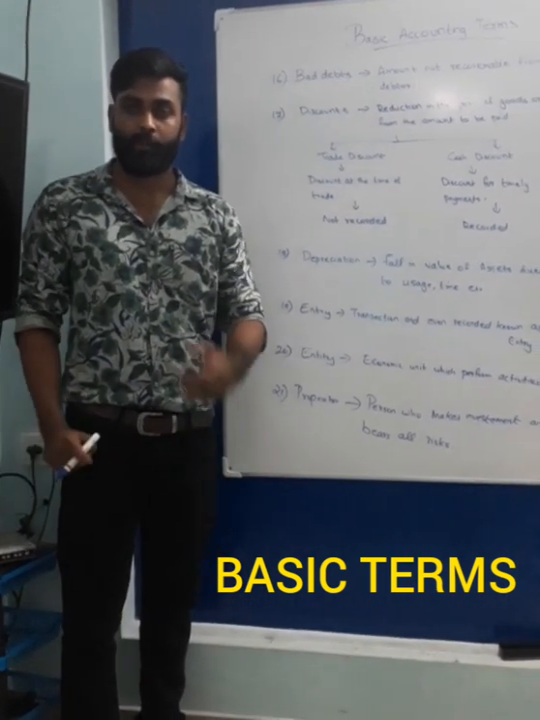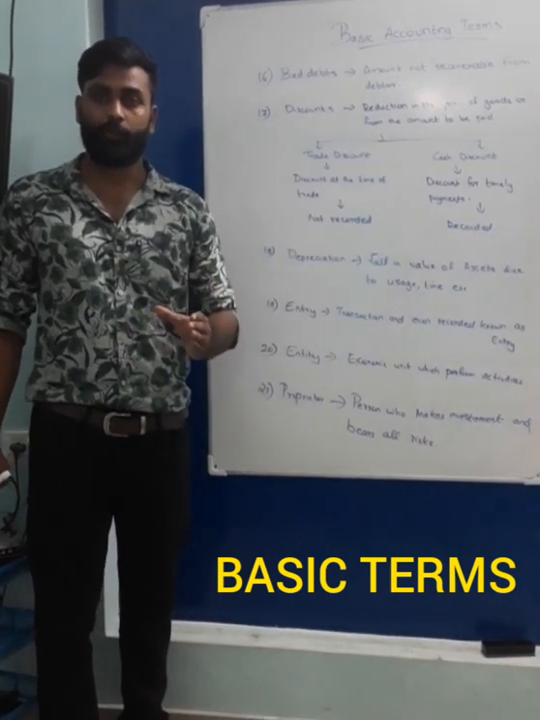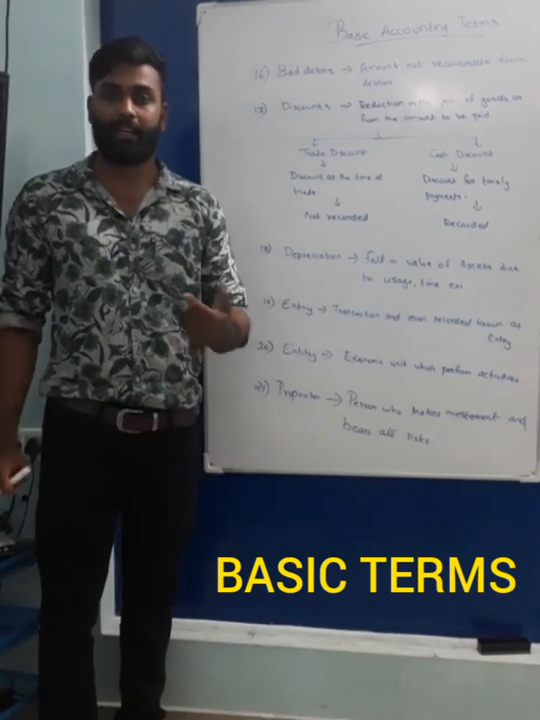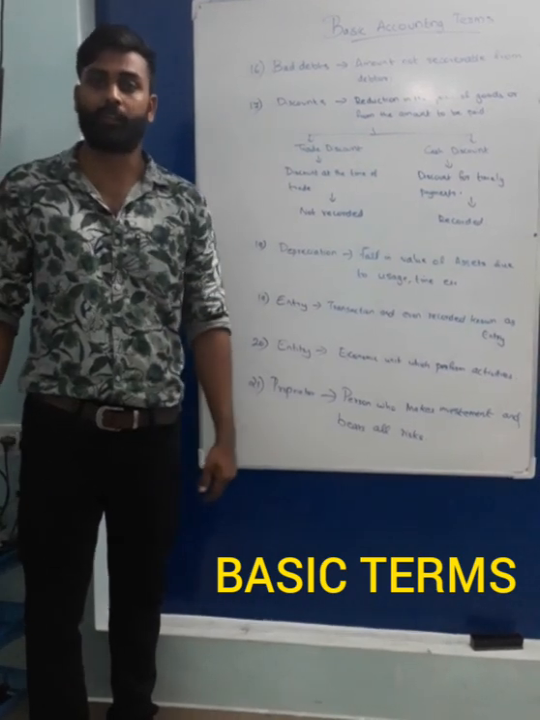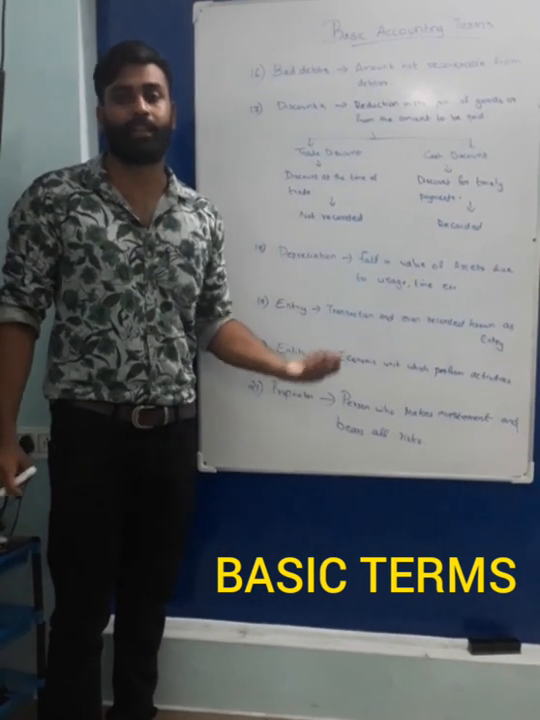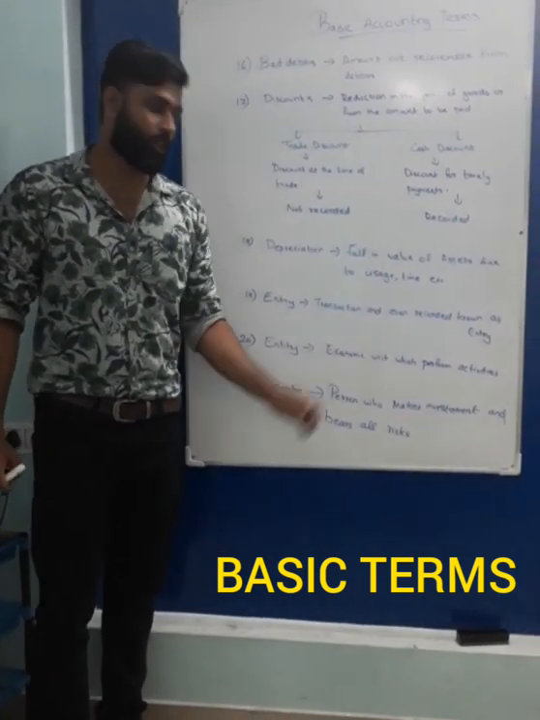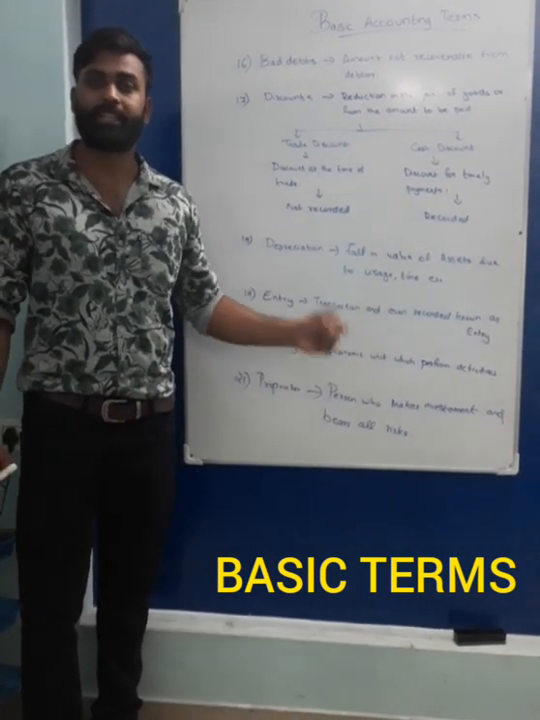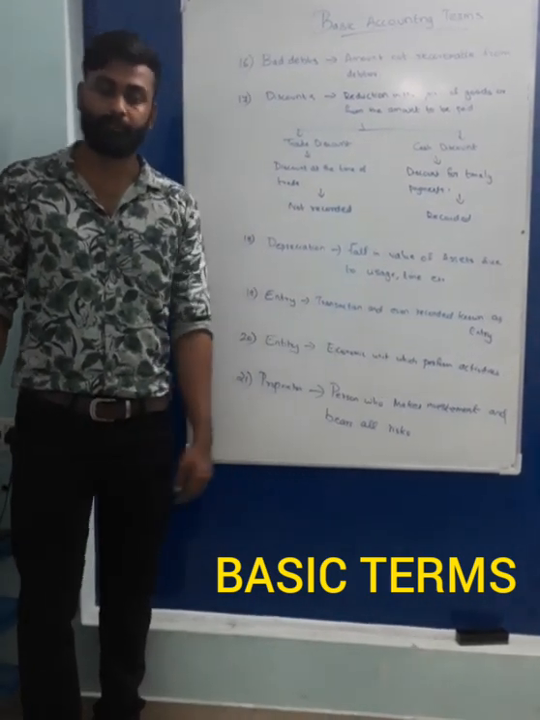Suppose we purchase one car for rupees 10 lakh. We may not get that 10 lakh if we sell it after 1 year. Its value may get reduced. That reduction is known as depreciation. So depreciation means a fall in the value of assets due to usage, time, obsolescence, etc.